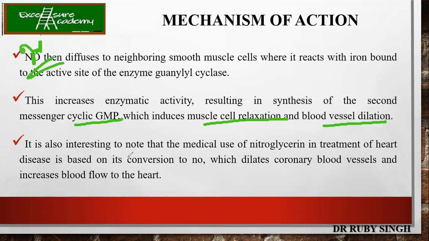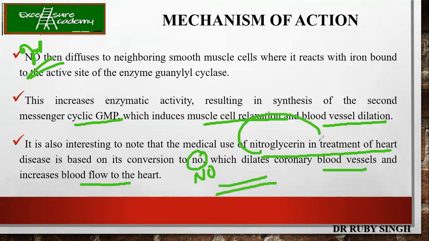Now, it is also interesting to note that the medical use of nitroglycerin in the treatment of heart disease is based on its conversion to nitric oxide. This will help in dilating the coronary blood vessels and increases the blood flow to the heart. You know that people who have coronary heart disease have very thin blood vessels. With the help of nitroglycerin, the dilation of the blood vessels occurs. So more space will be there for the blood to flow in the heart.